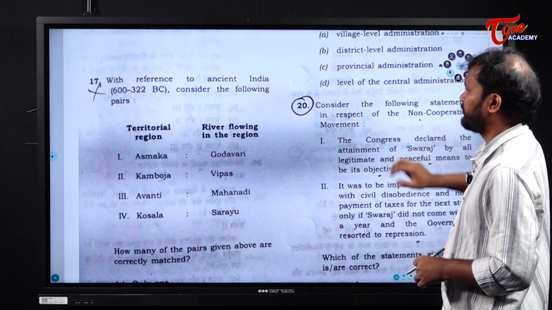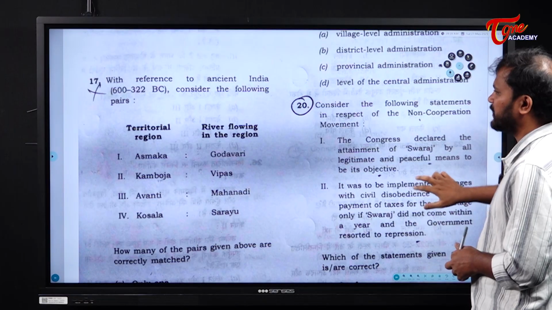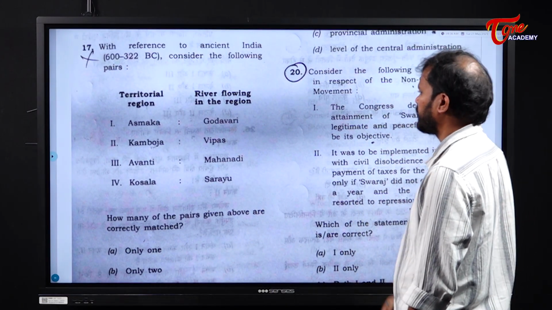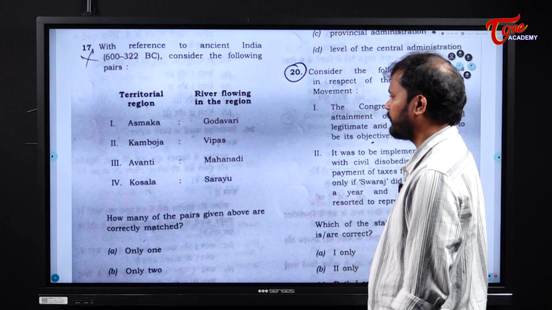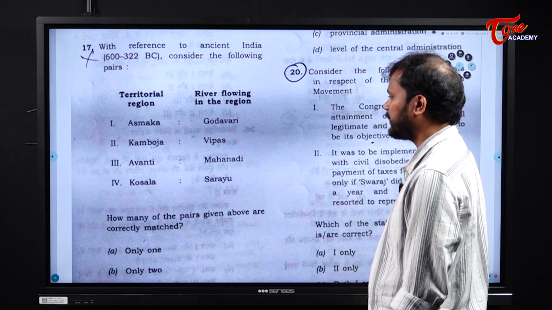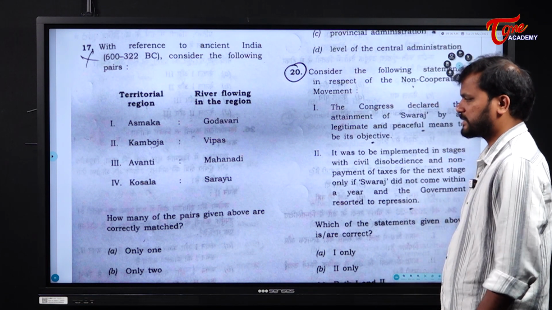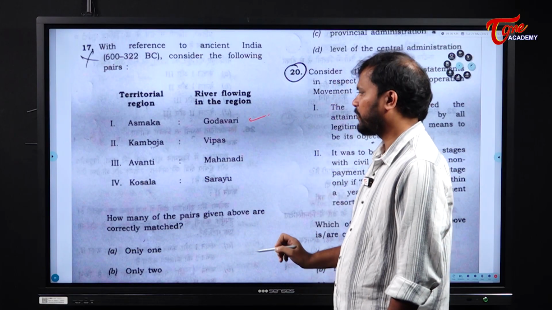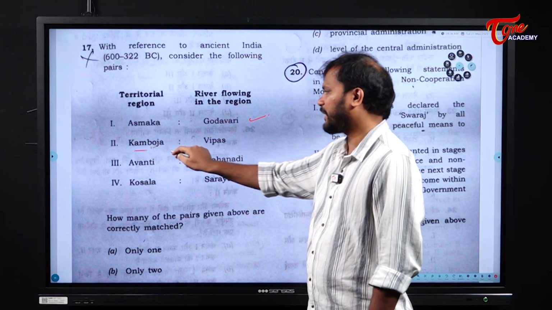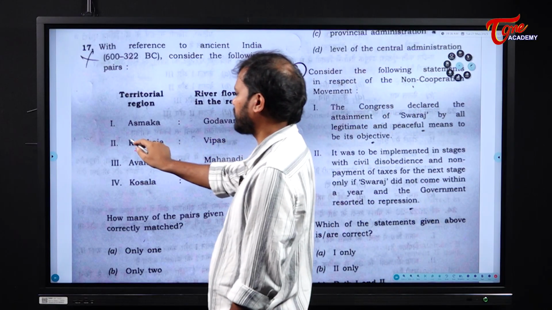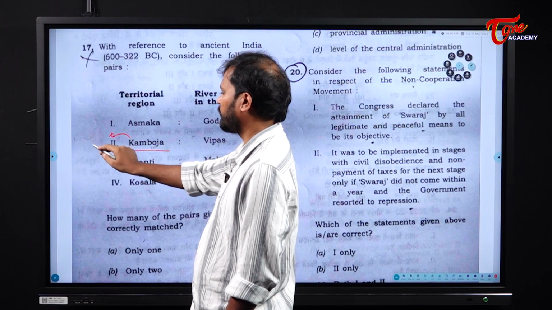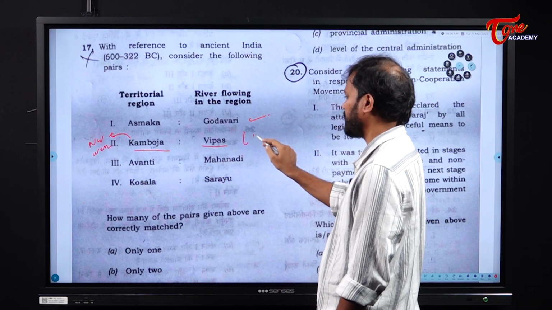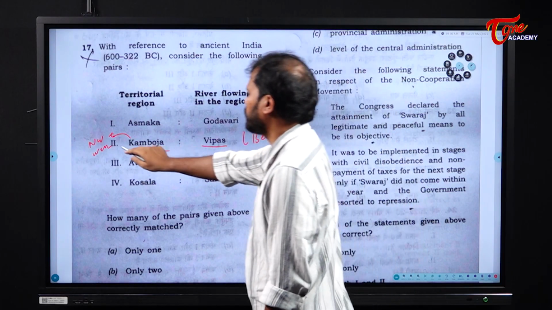Next. With reference to ancient India, consider the following pairs. First one, Asmaka Godavari. Second one, Kamboja Vipas. Third one, Avanti Mahanadi. And fourth one, Kosala Sarayu. The first, Asmaka Godavari, is the right answer. But Kamboja is not right, because Kamboja is a region in the northwestern part of India, but Vipas is nothing but the current Beas. So statement 2 is wrong.